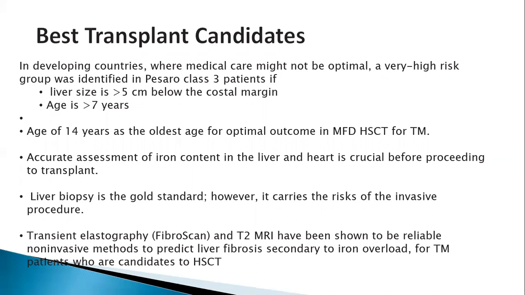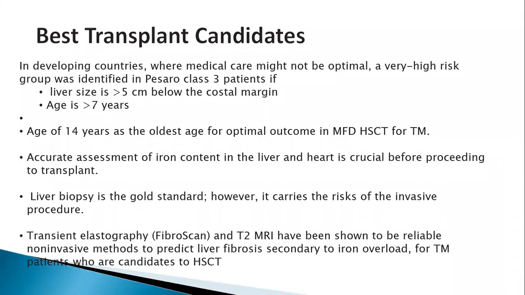Most of the time they are managed by pediatricians or general physicians who give chronic transfusion therapy. So the later the age, the more the complications and the lesser the success of transplant. Generally we take the cutoff age as 14 for an optimal outcome in a matched family donor transplant for thalassemia major.